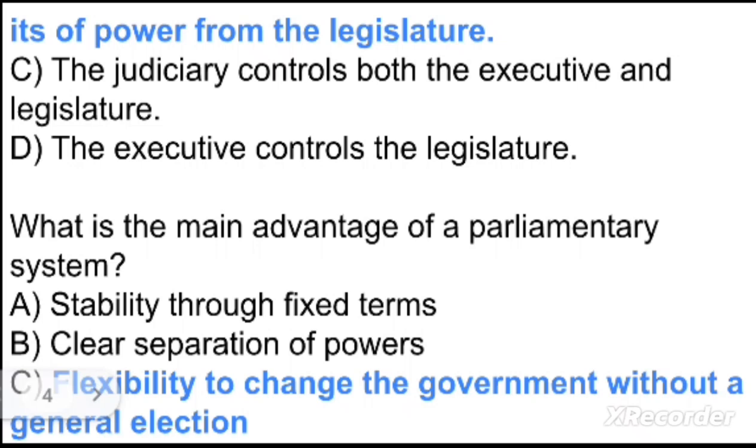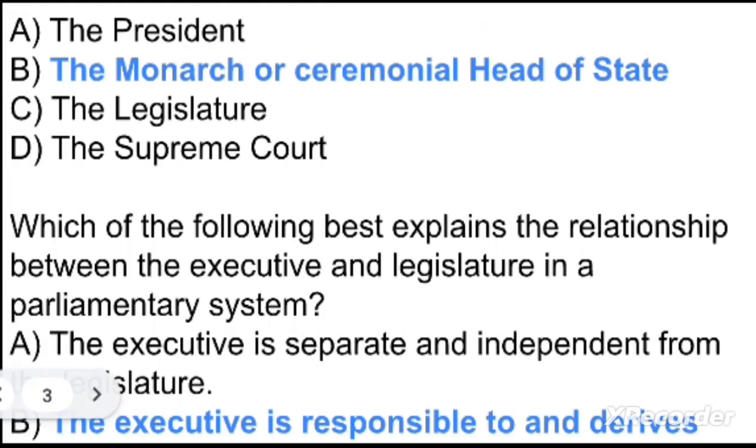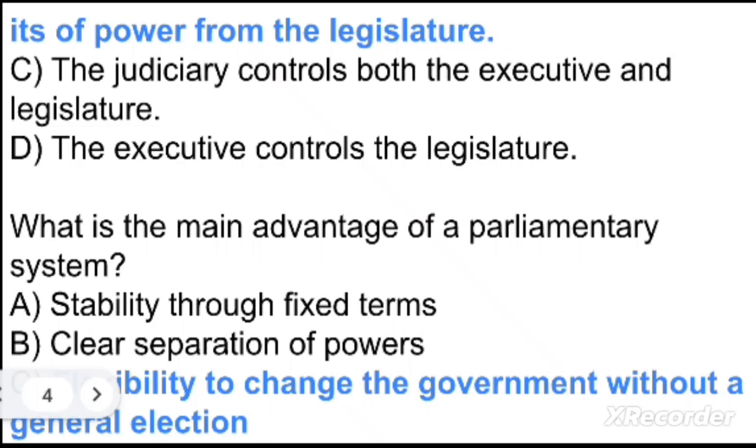Option C, the judiciary controls both the executive and legislature. Option D, the executive controls the legislature. So your right option is option B, the executive is responsible to and derives its power from the legislature. Option B is the right answer.